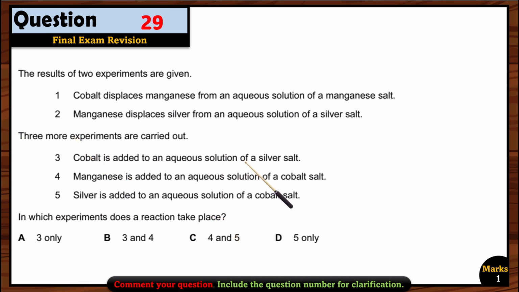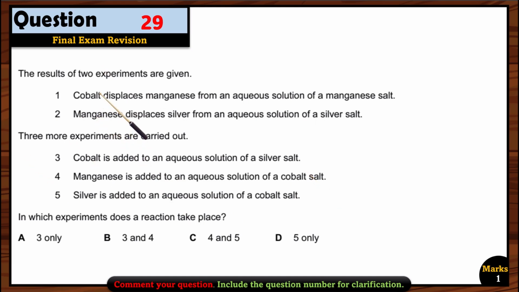So let's see. If you add cobalt to a silver salt, yes, the reaction can take place. Cobalt can displace manganese and manganese can displace silver. It means cobalt is more reactive than both manganese and silver. So reaction 3 can take place. Manganese added to an aqueous solution of cobalt salt is wrong, so there will be no reaction. Why?